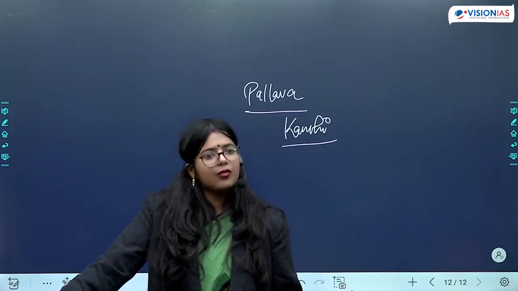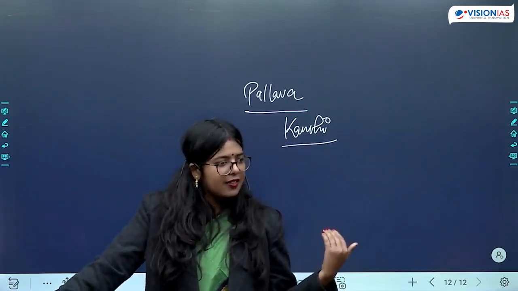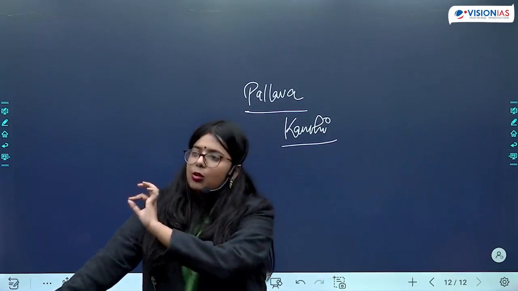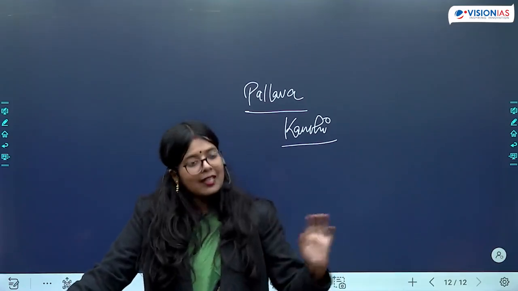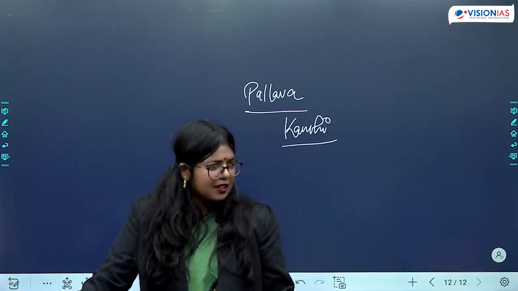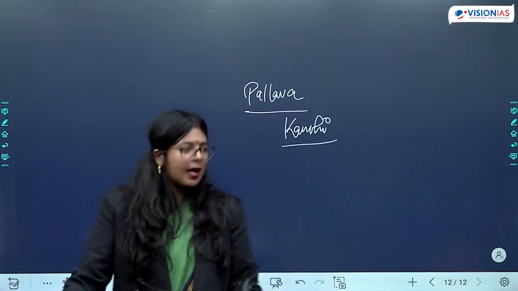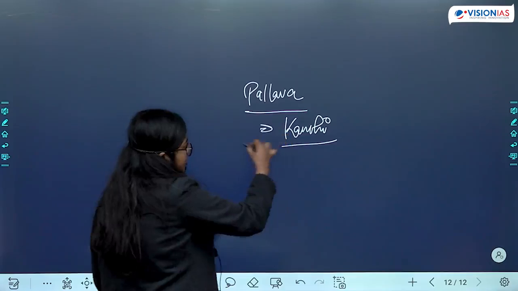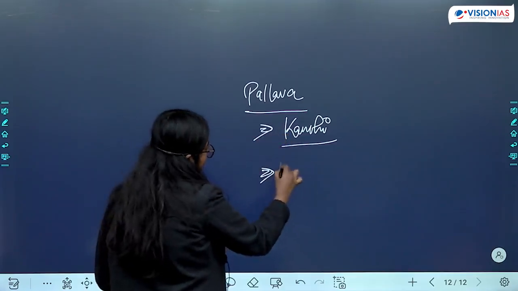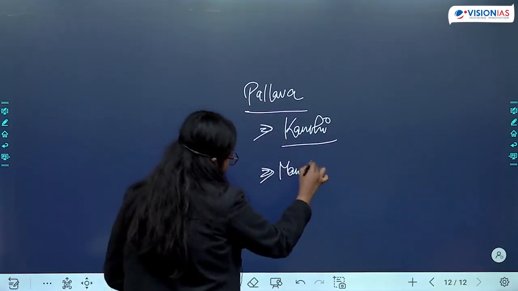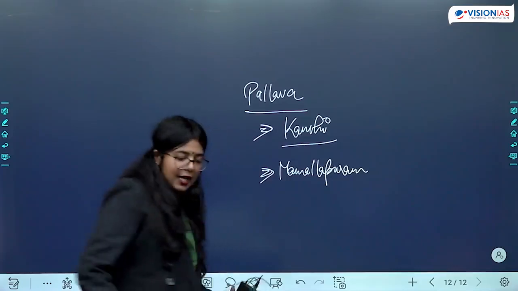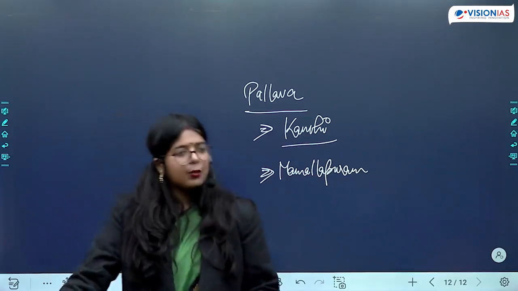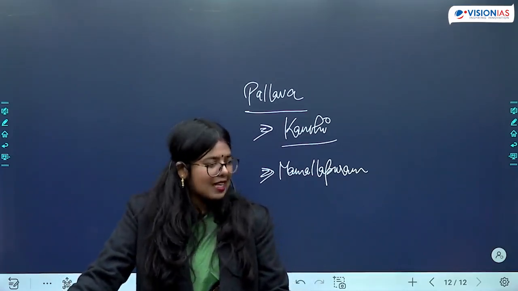So there we don't have to bother ourselves with that information. Where there is only one throughout the dynasty, that is one dynasty where we should remember the name. Is this clear? So Kanchi will be one important center, and after that Mamallapuram or Mahabalipuram, as we know it today, will become another important center.